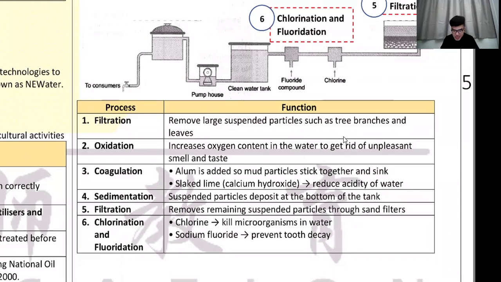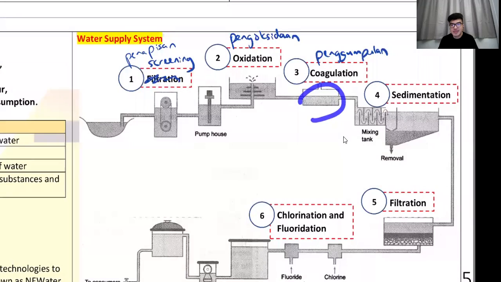So that's the alum. And then slaked lime. Whenever you see the word lime, guys, lime is not limau. Lime is calcium. As you have learned with calcium carbonate, slaked lime is alkaline. It will make the water neutral because dirty water is acidic. Same like us, our mouth is dirty at night and in the morning, that's why it's acidic. So we use calcium in our toothpaste to neutralize it. Acid and base, acid and alkaline.